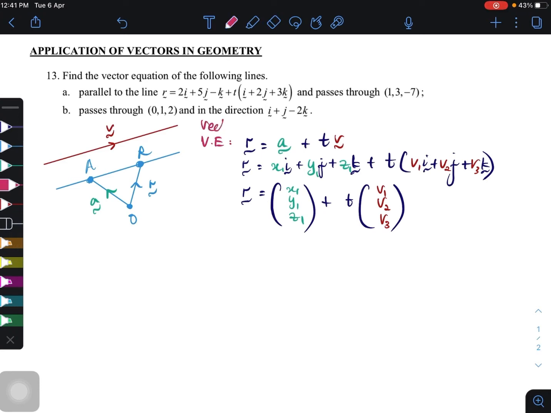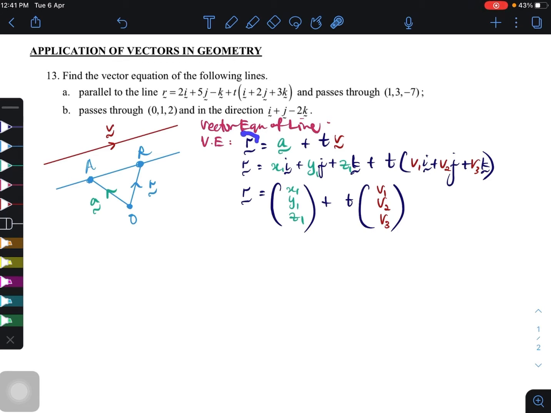Let's understand first what does it mean by vector equation. This is what we call the vector equation of a line. Now, apa maksud line? Line yang mana yang dia hendak mencari? Line yang ini ke ataupun line yang ini ke? Or ini ke? So you might be confused right now. Apa yang dia tengah cuba nak cari?